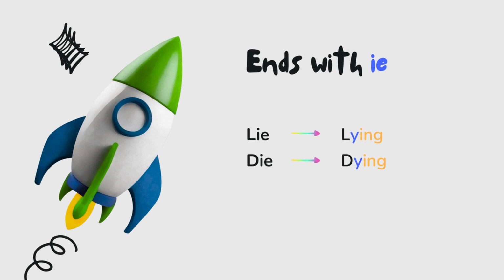The next rule is with verbs that end with ie, like lie or die. You have to change it with y and add the ing, like lie, lying, and die, dying.